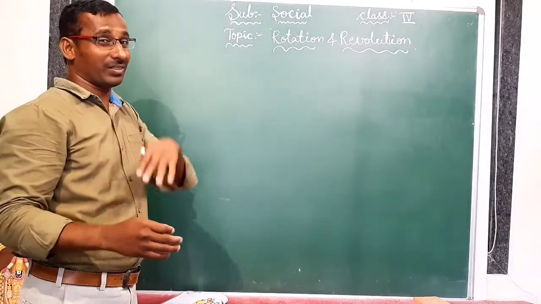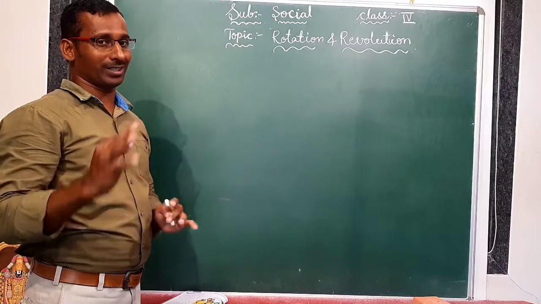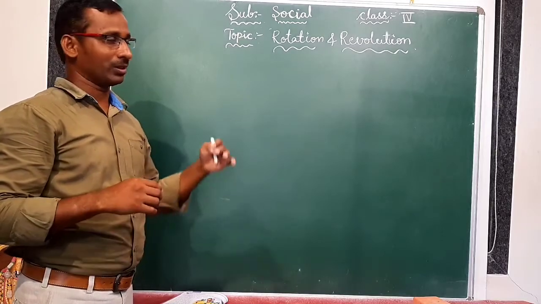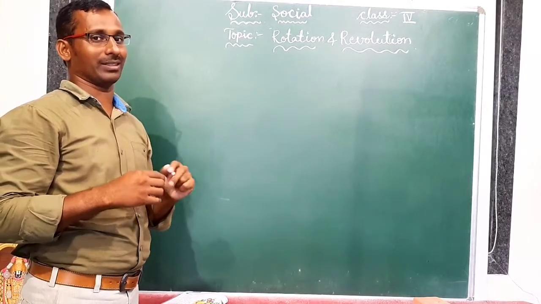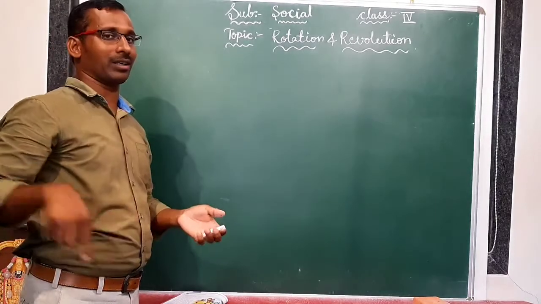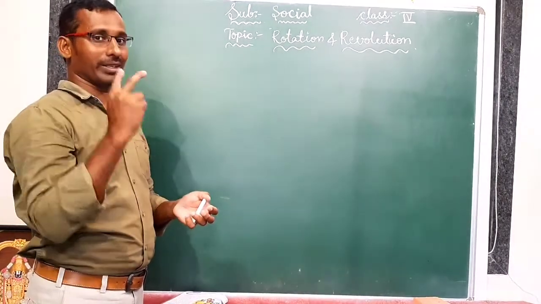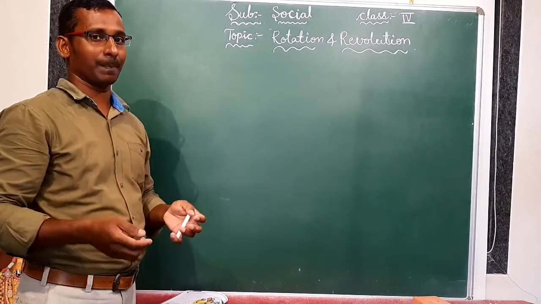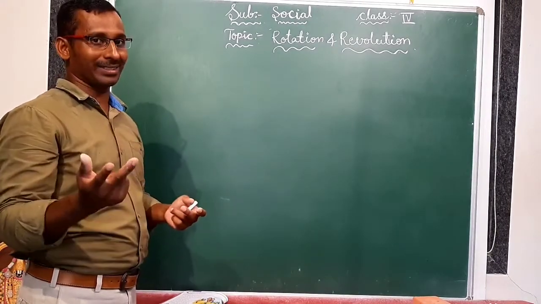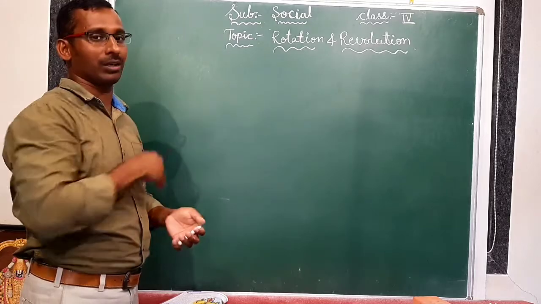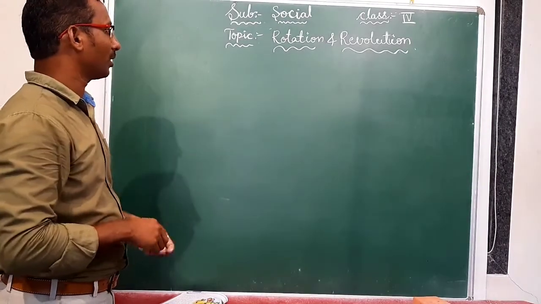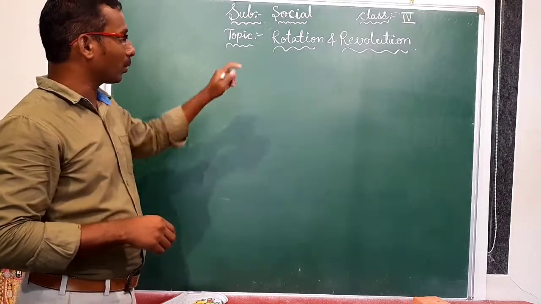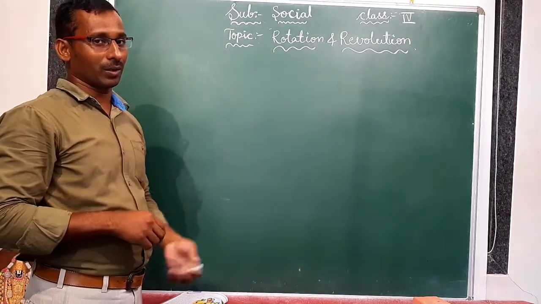Already we discussed the solar system in our previous class. Is it right? So the sun is there, and the sun also rotates on its own axis. Around the sun 8 planets are revolving, and they are also rotating on their own axis. Okay, and they have moons. So this is the total solar system we discussed. And in this topic, first of all, we are discussing rotation.